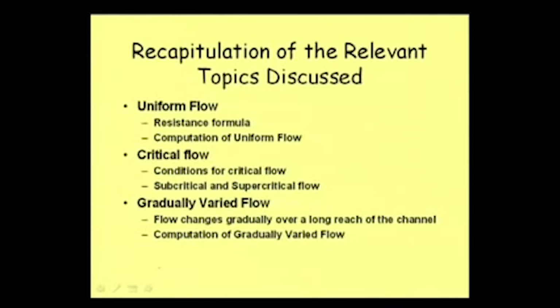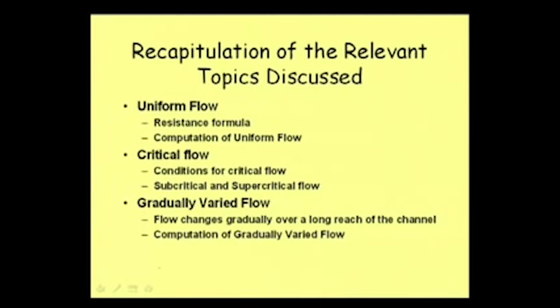And then based on the concept of critical flow, we classified the flow into two classes. One is called supercritical flow, another is called subcritical flow. Well, the supercritical flow means when the flow depth is less than critical depth, or rather we can say when the flow velocity is greater than critical depth velocity, that is velocity at critical depth.